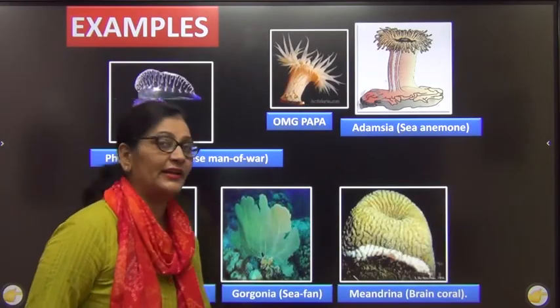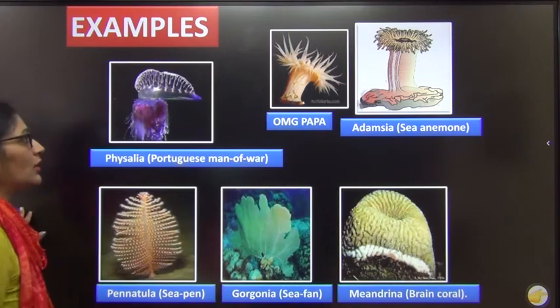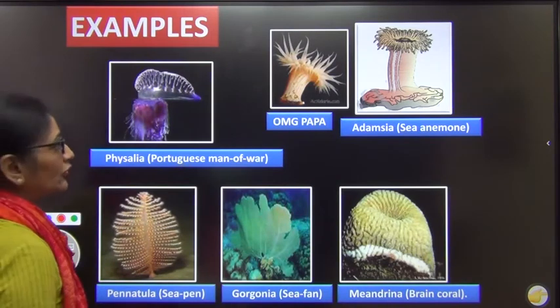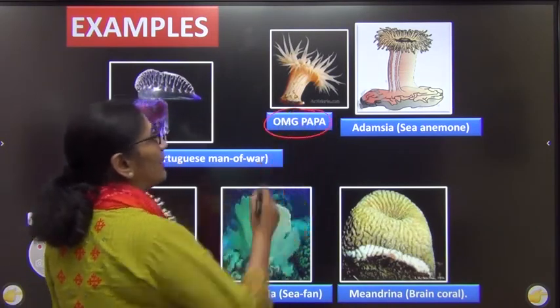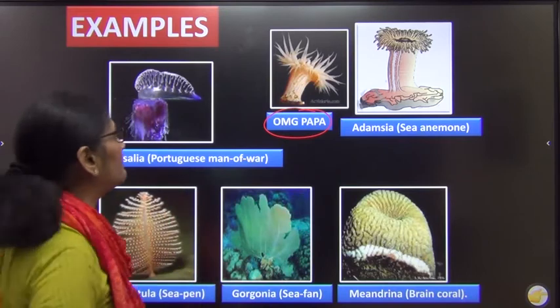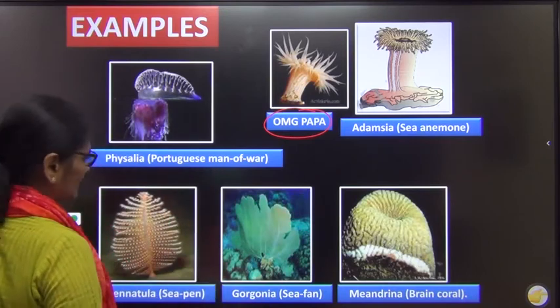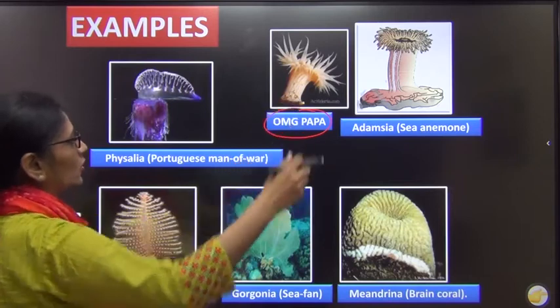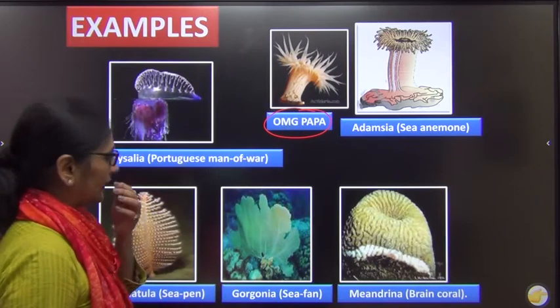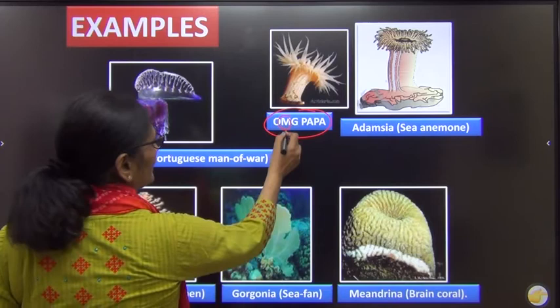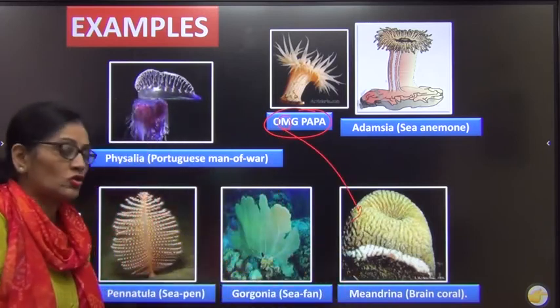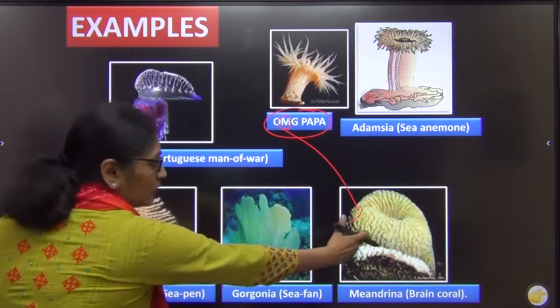Now some of the important examples. I told you, learn all the examples from your NCERT. The mnemonic for this is OMG Papa. Oh my God Papa. OMG Papa. When you come across all the examples, you will find that. So let us find that. What is M here? M is Meandrina, which is also called the brain coral. Look, it looks like a brain.